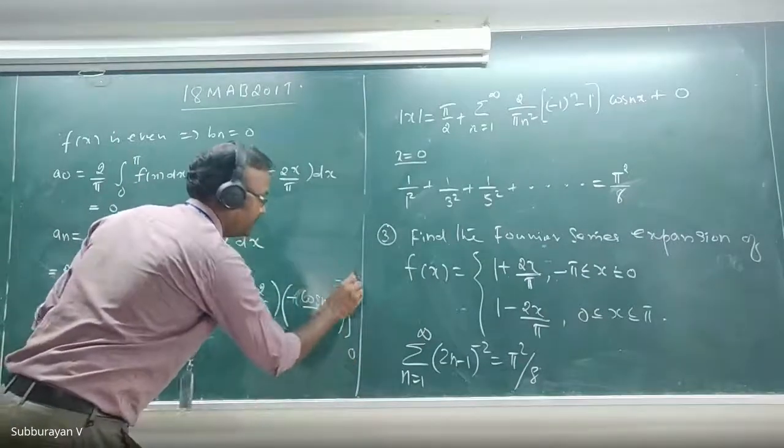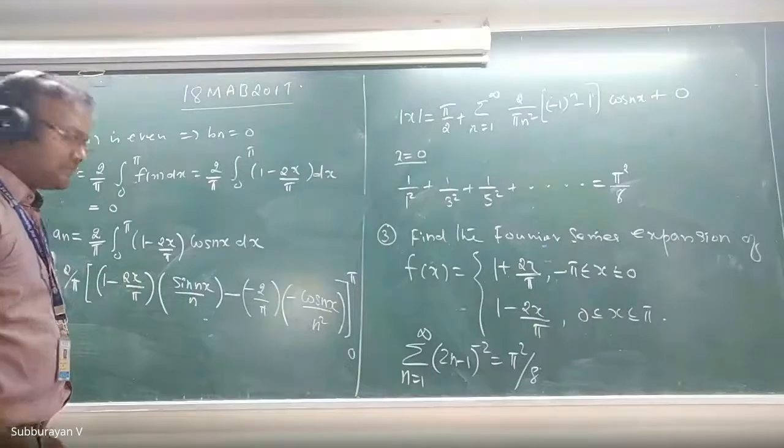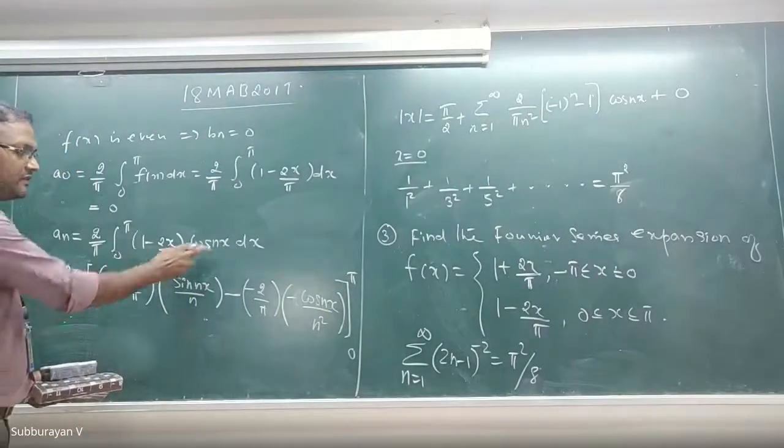0 to pi. By Bernoulli's formula, I didn't write what is u, what is v, okay? I took this as u, this is v.